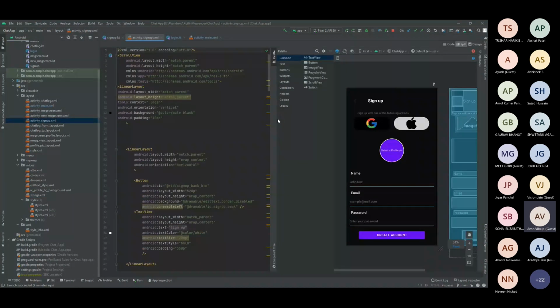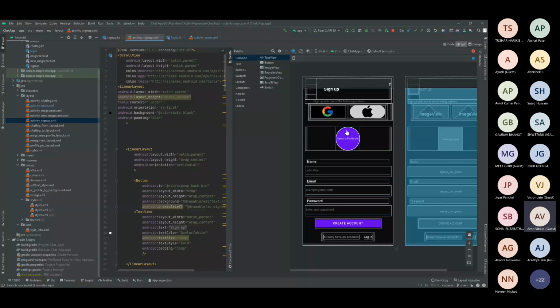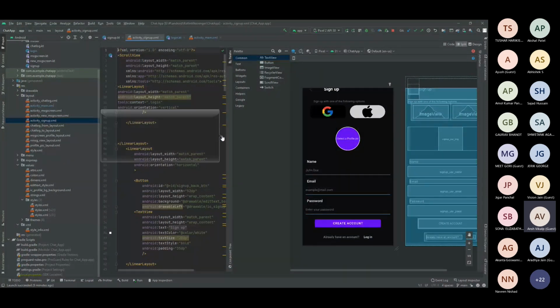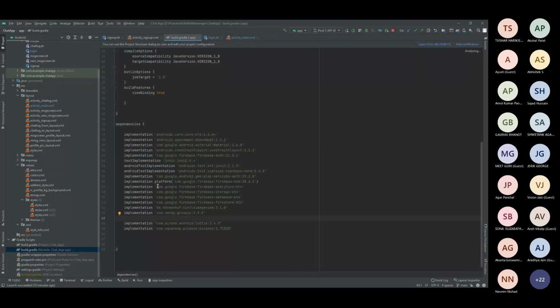In the sign up page, what I have done, and what you can also do, is this. Normally we have an inbuilt image viewer or media player to load images for a particular user, but I used an external library known as Picasso. Let me show you how you normally do it. Basically in the Gradle file, you have to include one small implementation statement. Here it is. See the Picasso dependency. You just include this and click on Sync Gradle. Once the Gradle sync finishes, it will download all the dependencies, and then you are good to go with the sign up activity.